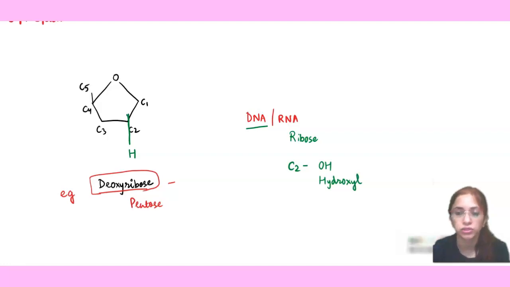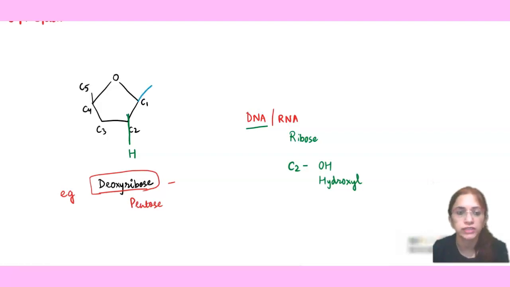So if a question comes for a short note like why DNA is more stable, then we can answer that at the C2 position of the deoxyribose, we have an H atom, whereas in the case of RNA, it is a hydroxyl group, which is quite reactive, and that's why it is unstable.